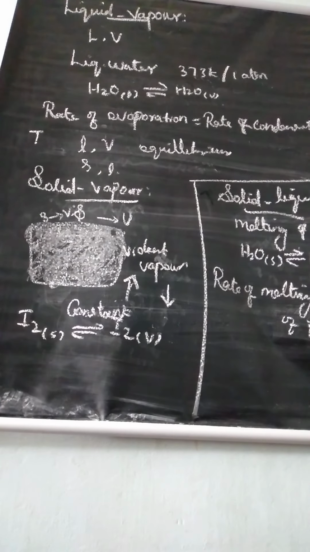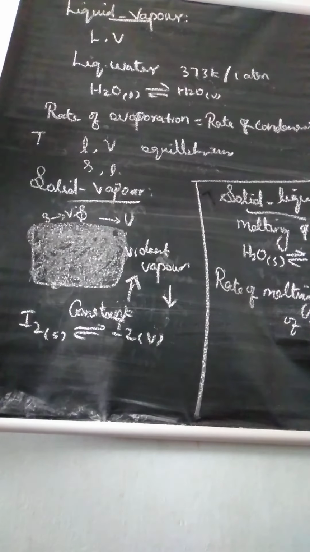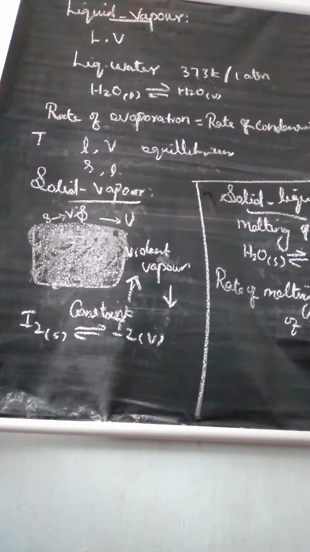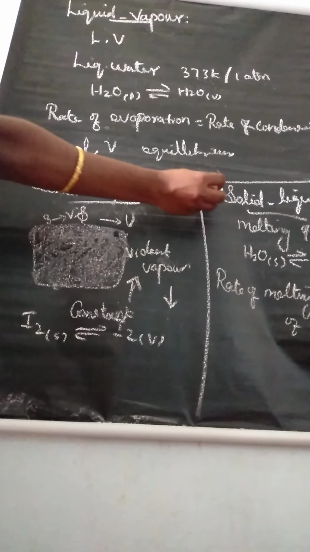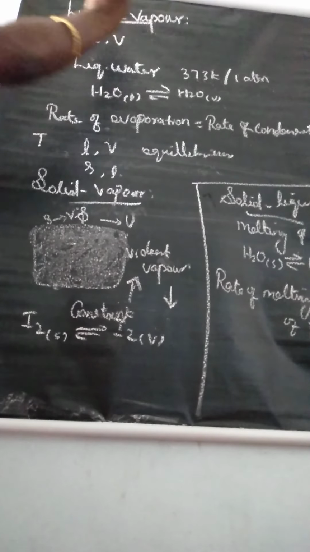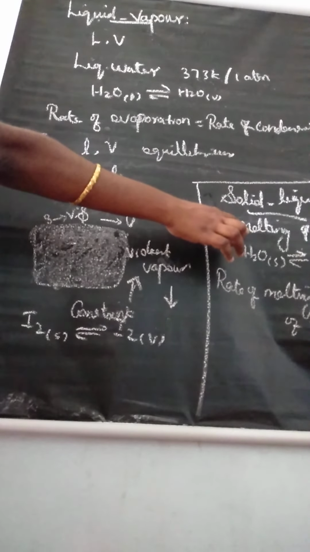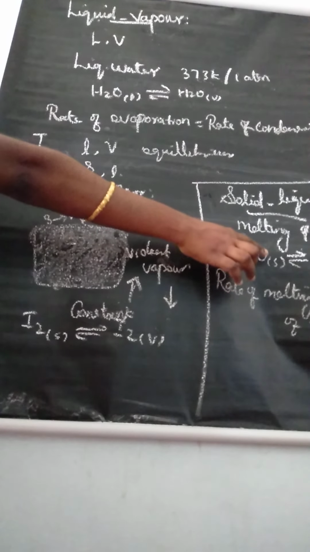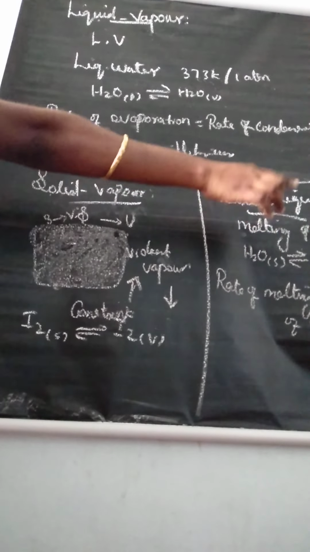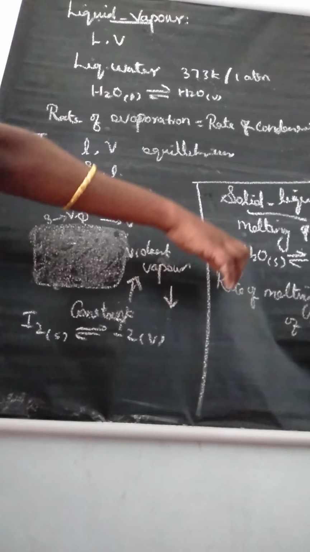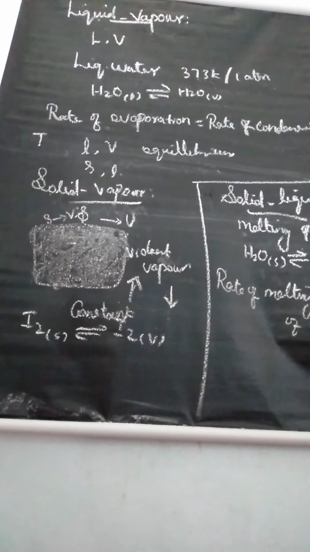Understand? See this one only. Phase changes of physical equilibrium. What are the phase changes we learned? Three phase changes: solid liquid equilibrium, liquid vapor equilibrium, solid vapor equilibrium. Solid liquid equilibrium, there we learned melting of ice. Equilibrium reaction: water solid is converted to water liquid. Definition: rate of melting is equal to rate of freezing.